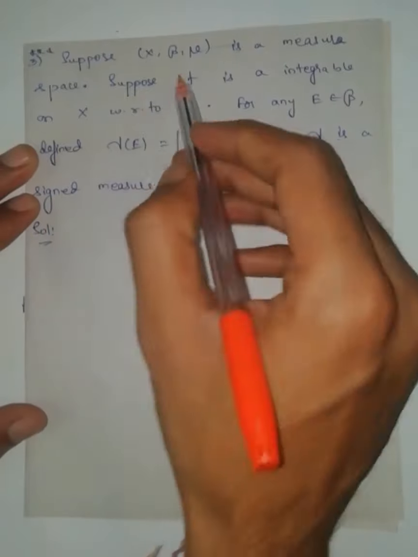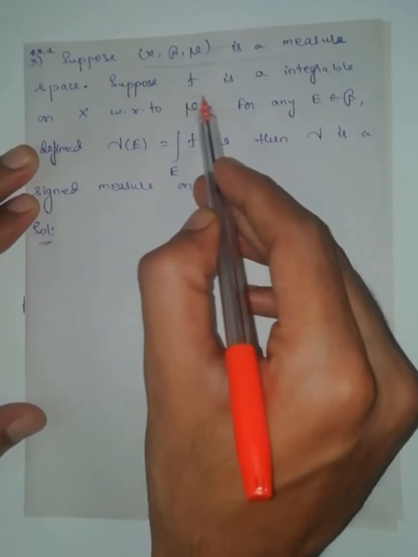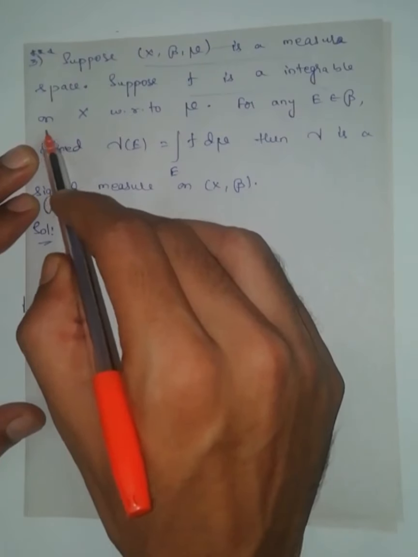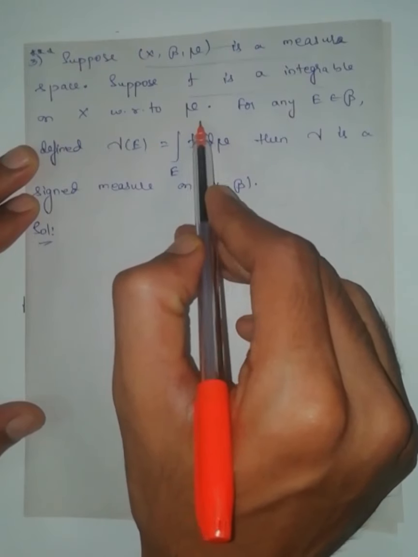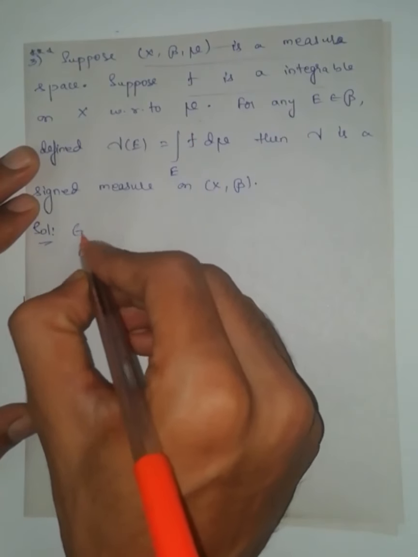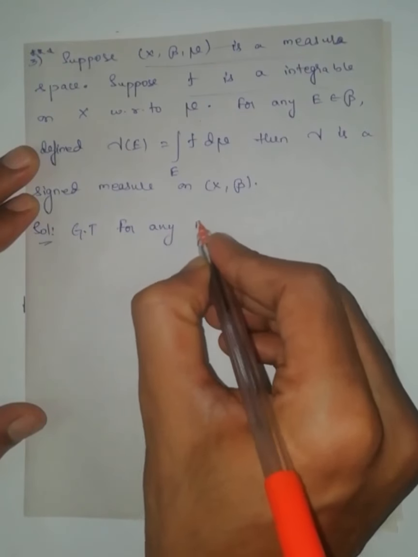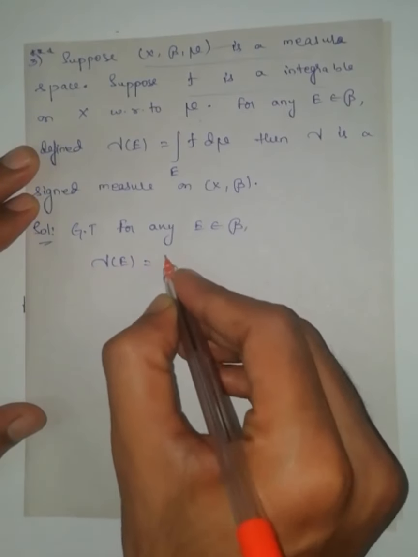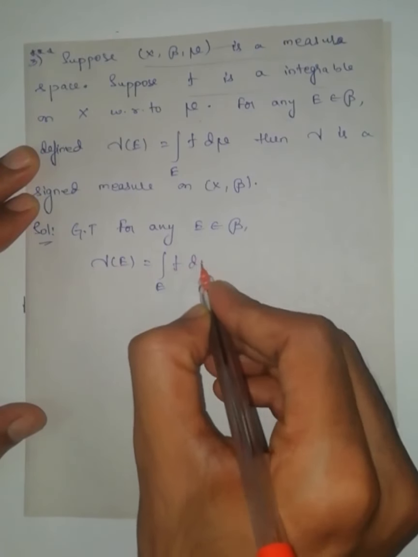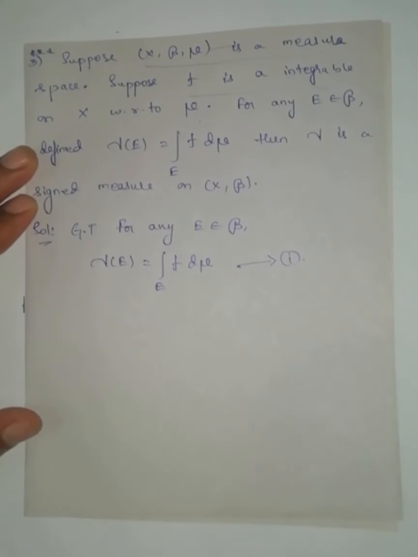Solution. Suppose X, script B, mu is a measure space. f is an integrable function on X with respect to mu. What we defined? Given that for any E belongs to script B, gamma of E is equal to the integral over E of f d mu. This is the function given. Now we have to prove this gamma is a signed measure.